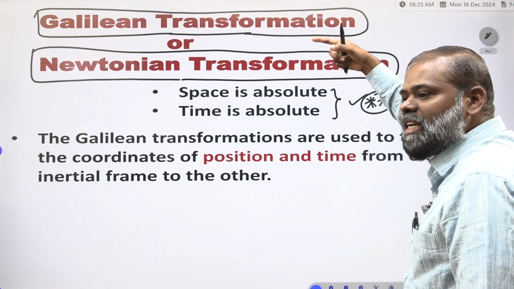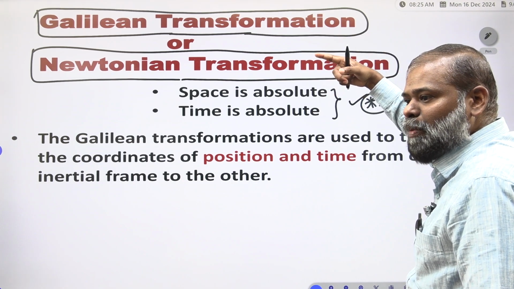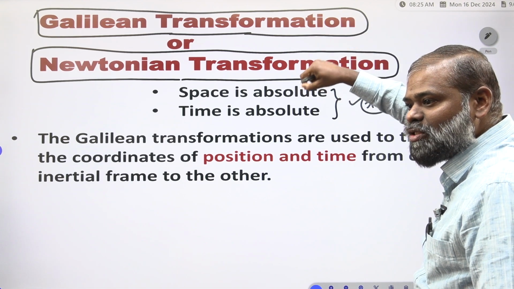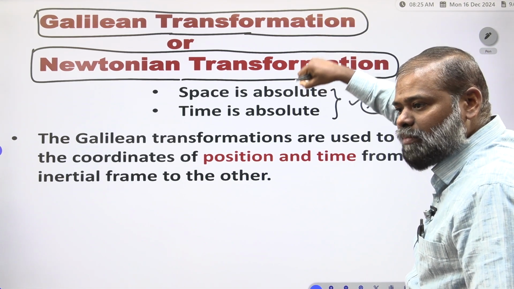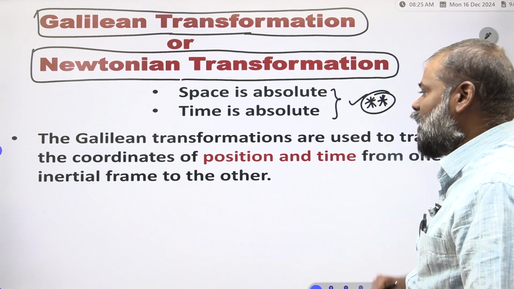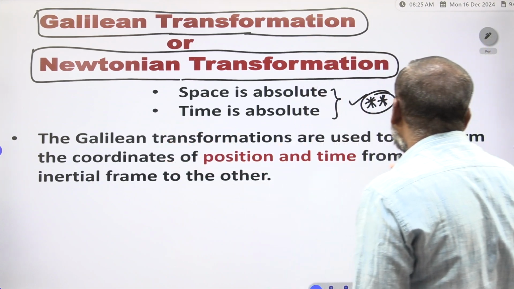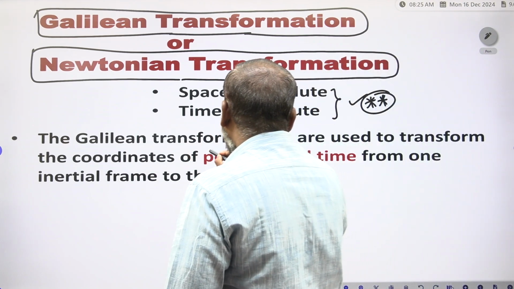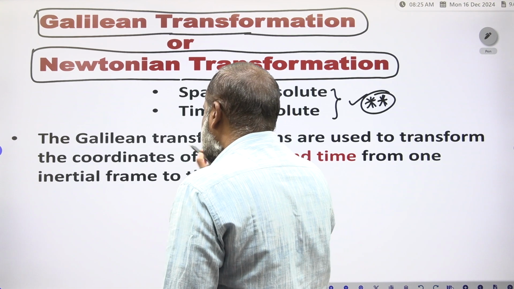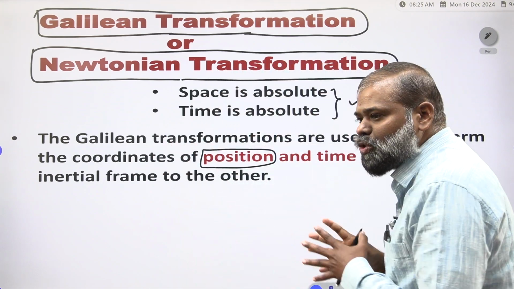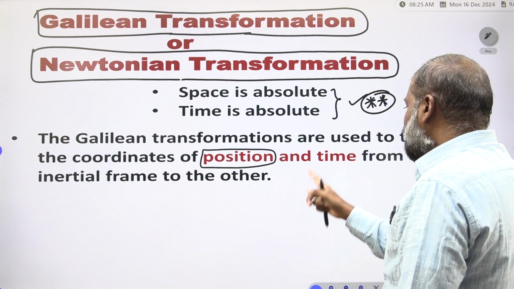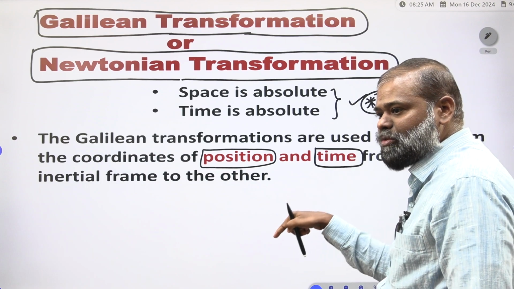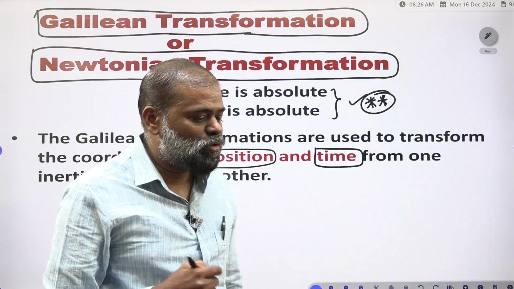That's why these transformations are also called Newtonian transformations. Why? Because Newtonian mechanics is also based on these two assumptions only: space is absolute and time is absolute. The Galilean transformations are used to transform the coordinates of position and time from one frame to another frame, from one inertial frame to another inertial frame.